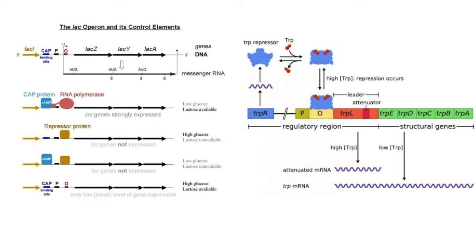The lac operon is an inducible operon. In the absence of lactose, the operator is blocked by a repressor protein. The operon is made up of a promoter with operator and three genes, lacZ, lacY, and lacA. These three genes are involved in the breakdown of lactose into its metabolites.